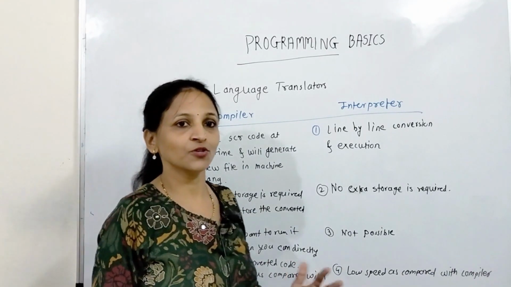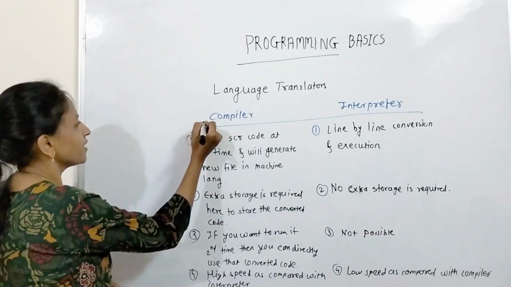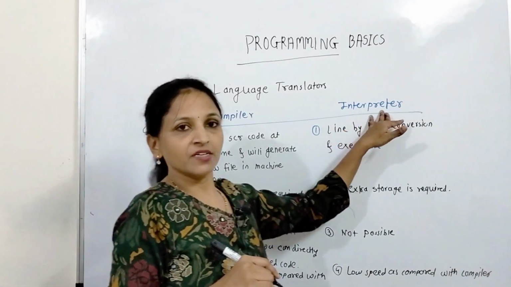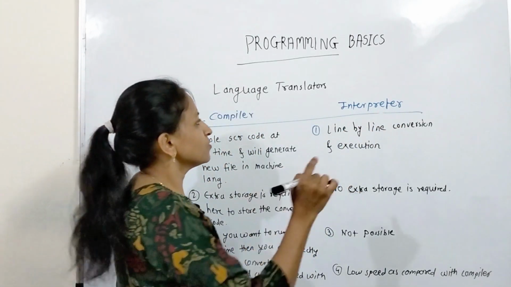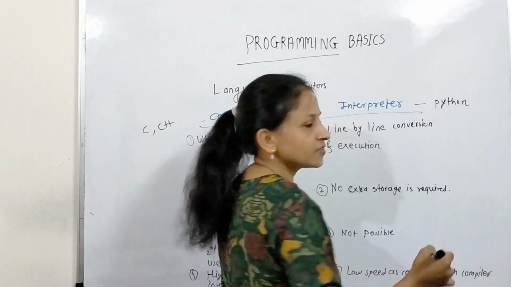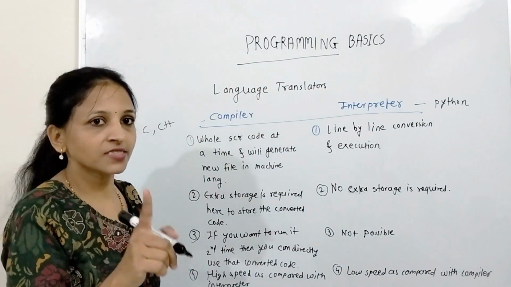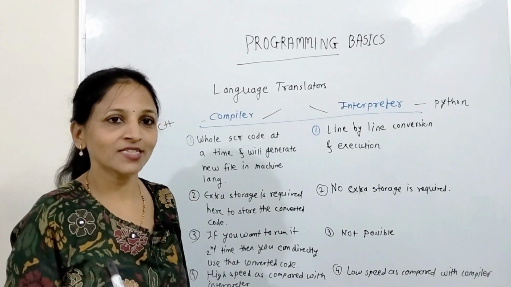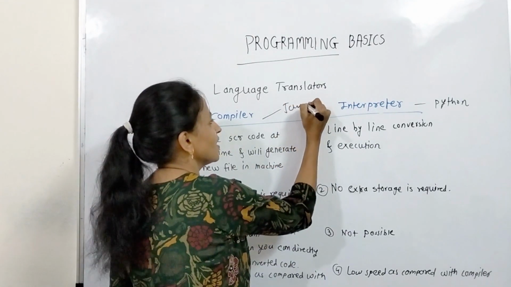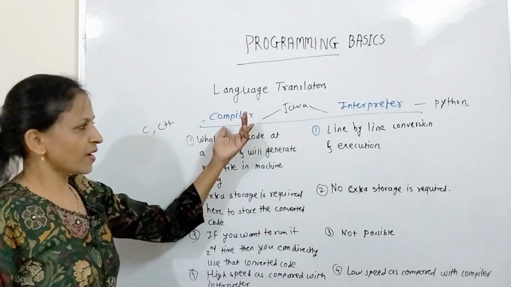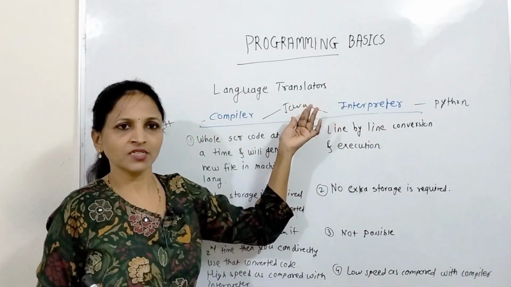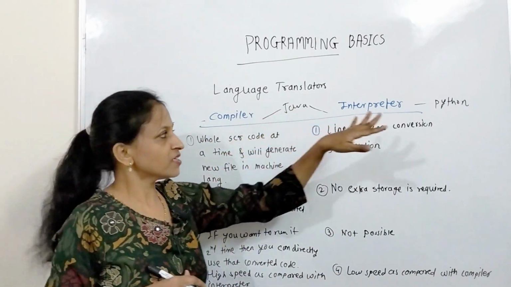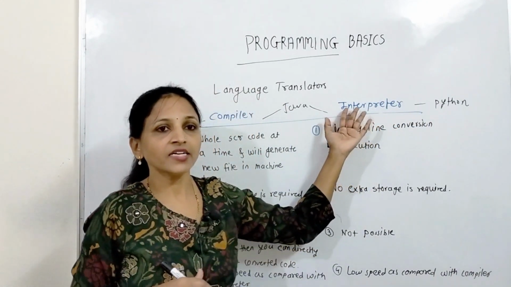Now what are the examples of compiler based languages? The languages using compiler are like C, C++. Some languages use interpreter, that is Python. Python is using interpreter. Some languages use both. Java is the example of a compiled as well as interpreter based language. Means Java is using both. Getting? Some languages use only compiler, some use only interpreter, some languages use both. For example, C, C++ use compiler. Python uses interpreter for conversion, and Java uses both.